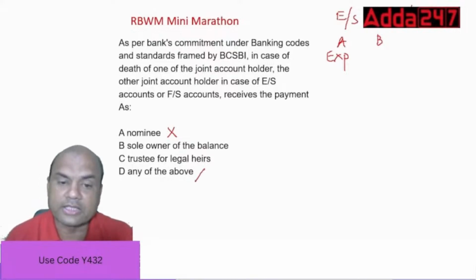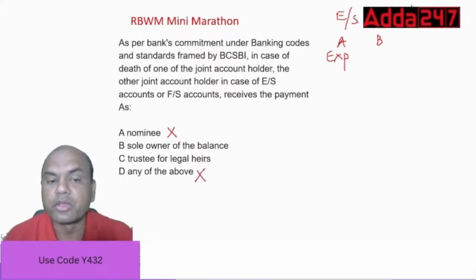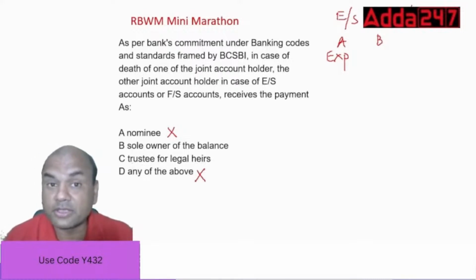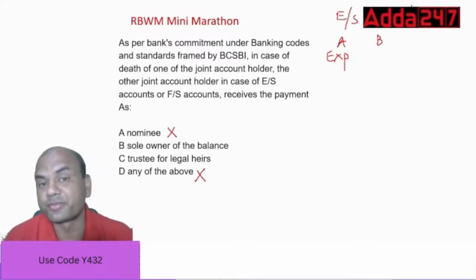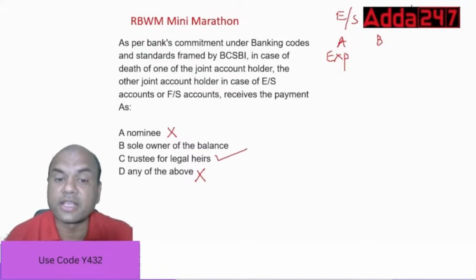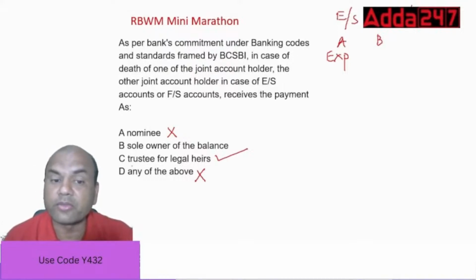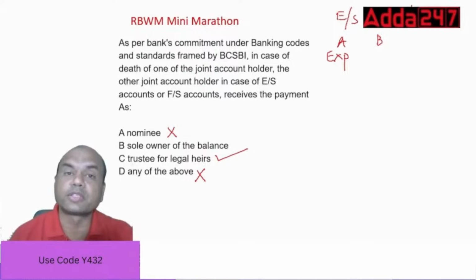Okay, I'll just give you the hint. A and D are out. So the answer is only B or C. Now give me the answer. Is it B or is it C? Sole owner or trustee? Okay, understand, it is trustee of the legal heirs. B gets the amount as a trustee of the legal heirs. This is very important. B does not get the funds as an owner of this account.